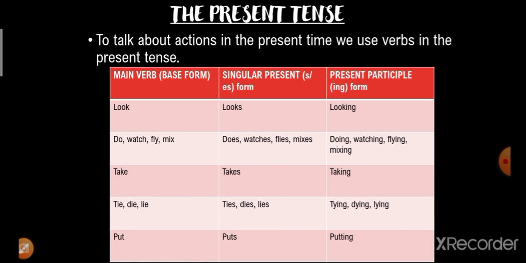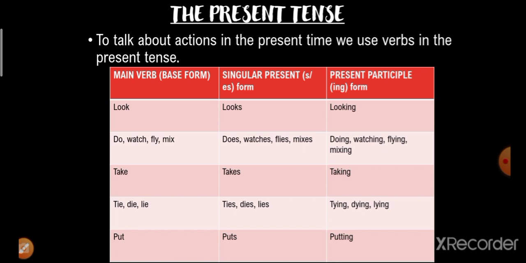In the previous session, you have read about the base form of the main verb or the singular present form, which is made by adding the suffix s or es. You also learned that the present participle form of the verb is made by adding the suffix ing to the word. So let us recall those rules for adding the suffixes s and ing.